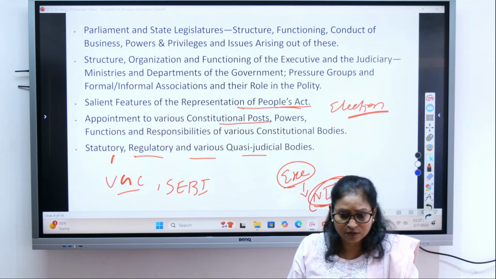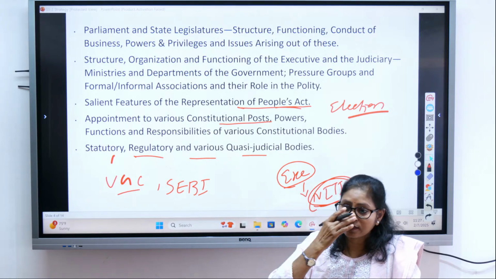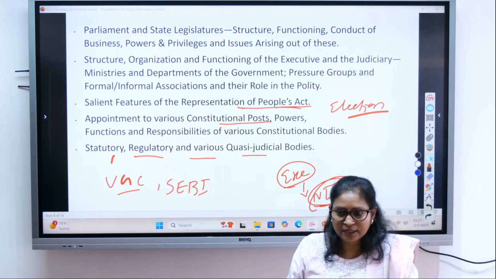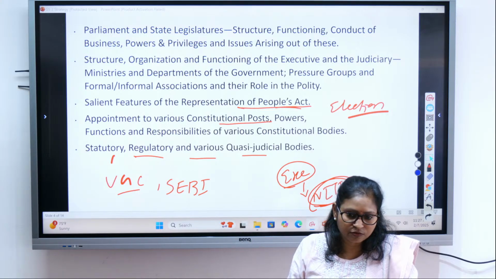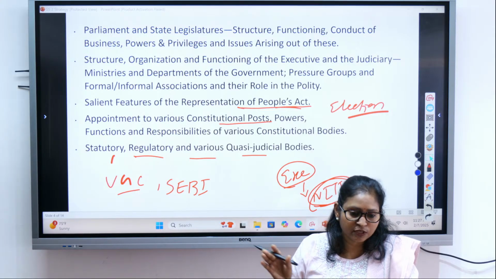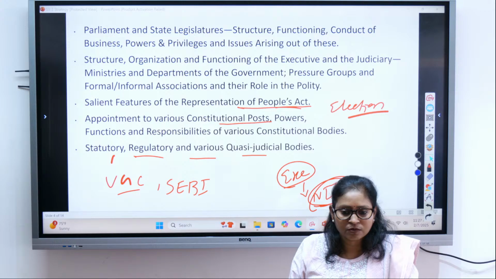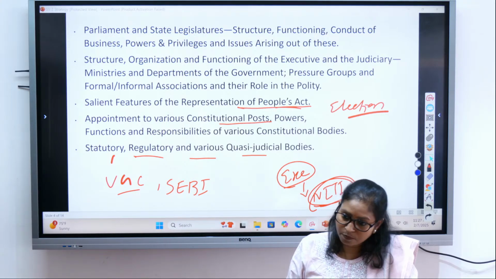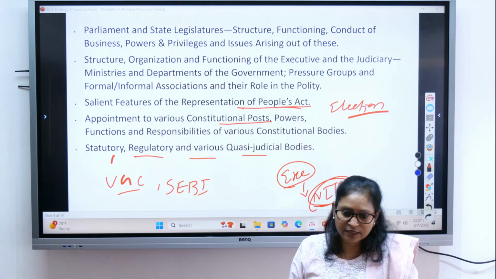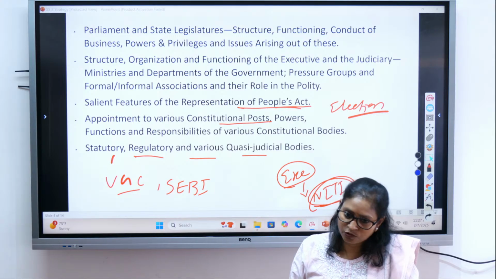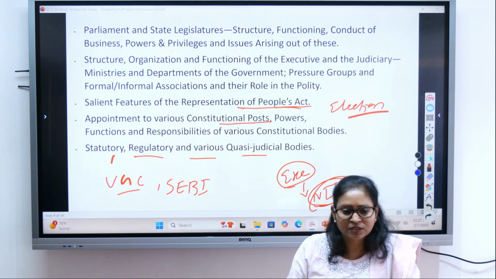They'll ask you, which of the following bodies are created by the Constitution? Which of the following bodies are not created by the Constitution, or are not statutory bodies? So you should know what type of bodies are created by what. Please make notes, okay? You can refer to the class again at the speed you want, and try to make notes in the class also.